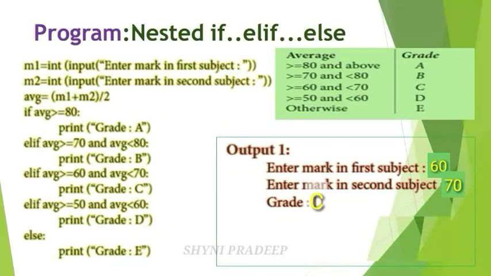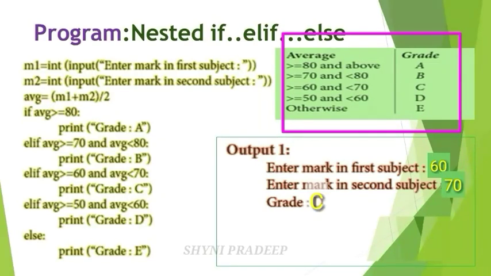Now we are going to find out the grade. Here your average mark and grade is given. If your mark is greater than or equal to 80, you will get grade A. If your mark is greater than or equal to 70 and less than 80, then your grade is B. If your mark is greater than or equal to 60 and less than 70, then your grade is C. If your mark is greater than or equal to 50 and less than 60, then your grade is D. If your mark is less than 50, then you will get grade E. So here now you have to calculate your average.